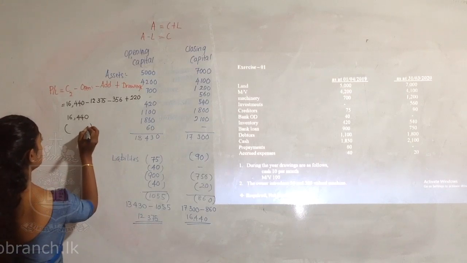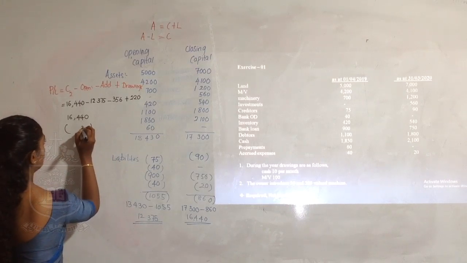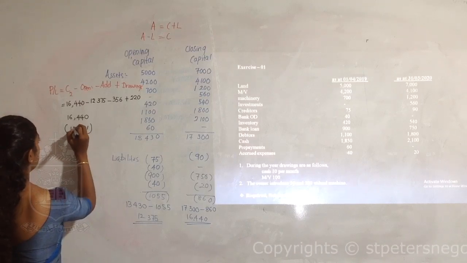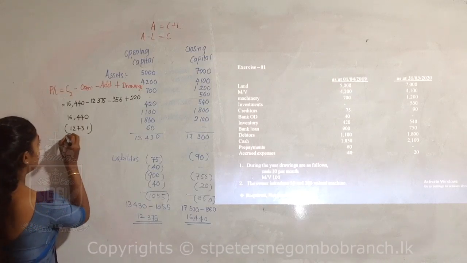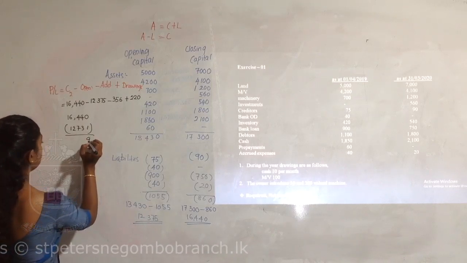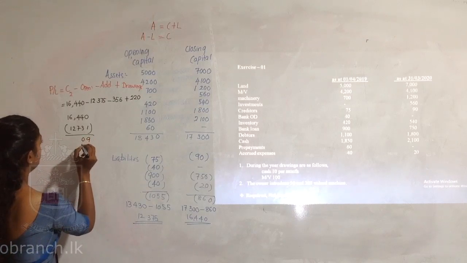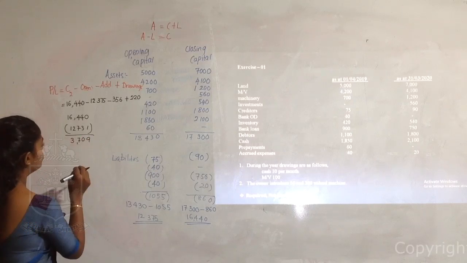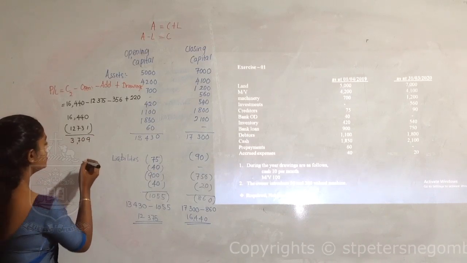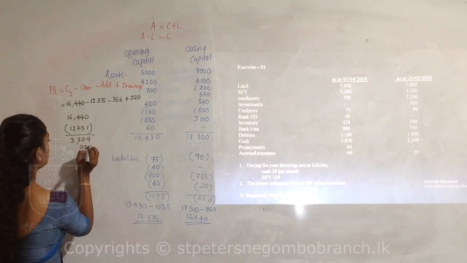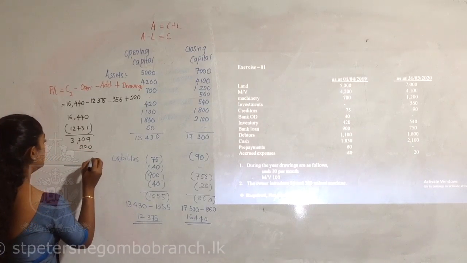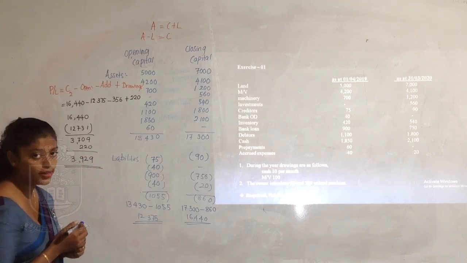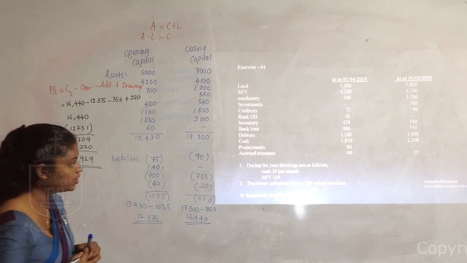The addition of these two is 12,731. So 3,709 is the answer, to be added with drawings 220. So your profit for the period is 3,929.